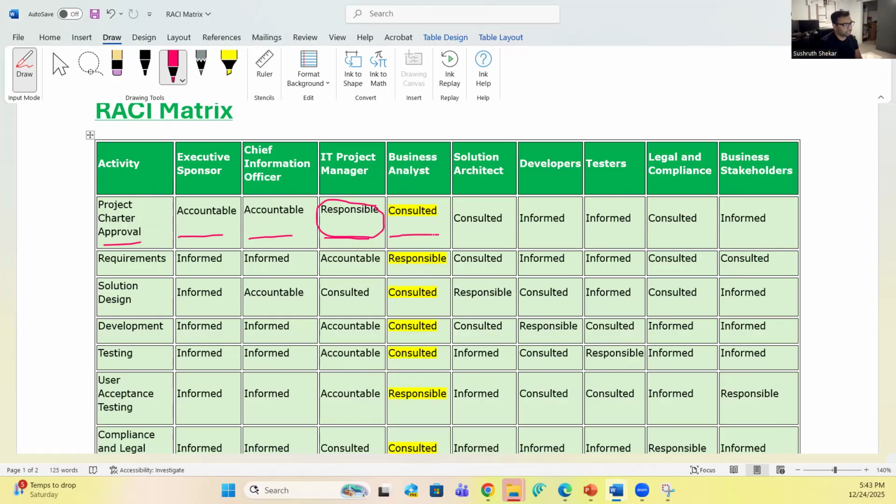And business analyst is consulted when the project manager drafts the project charter. If he or she has any questions, they'll consult with the business analyst and see what they have to say. Say, for example, if the IT project manager wants to know what should be in scope, mostly they will get that information from the business and other high level stakeholders.